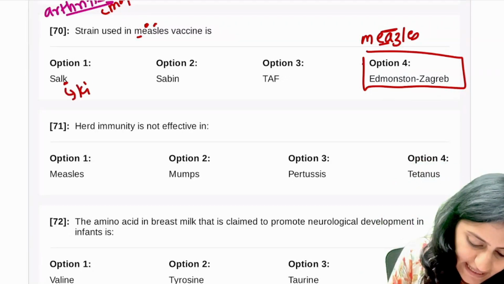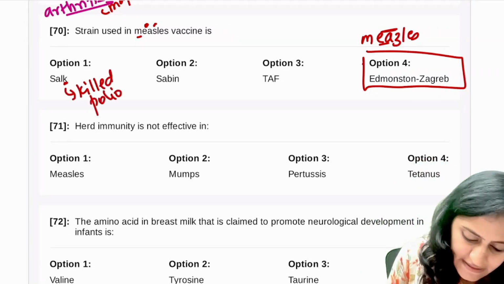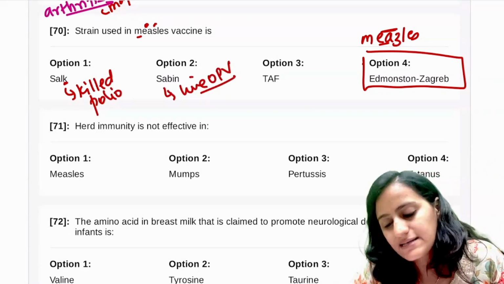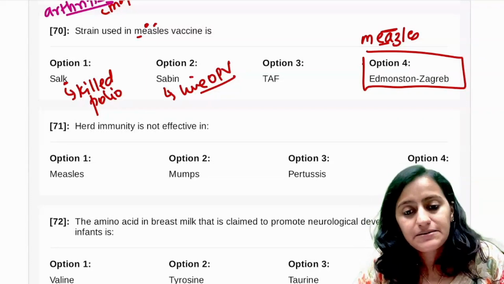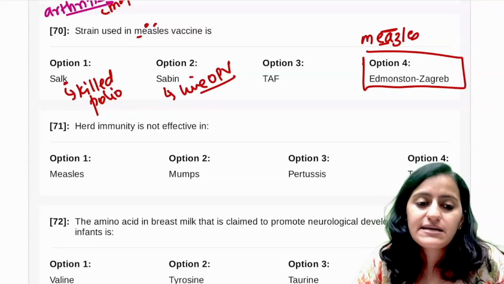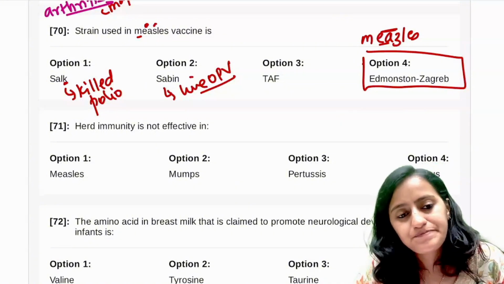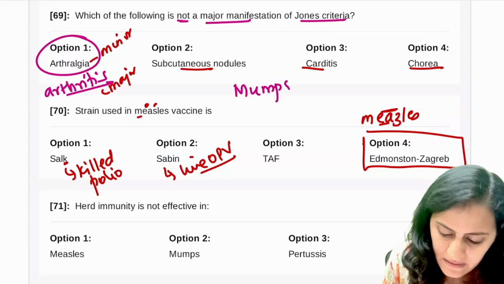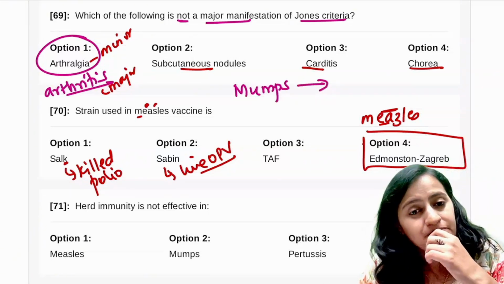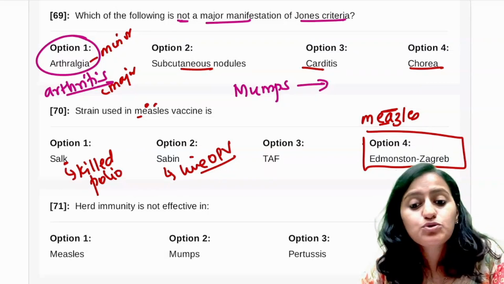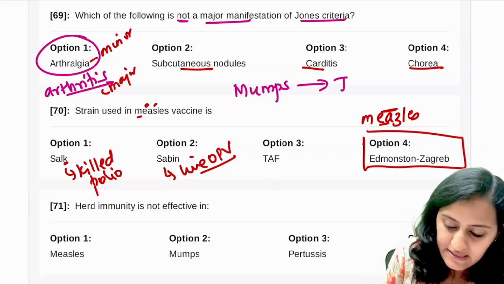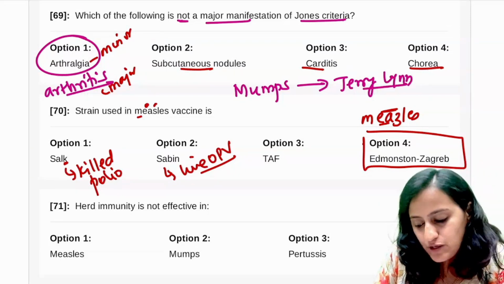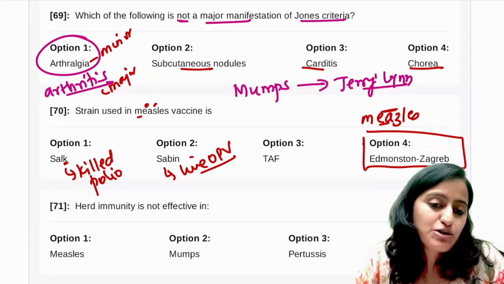Salk is K, killed polio vaccine. Sabin is live polio vaccine, that is the OPV is live. Salk is killed polio. Edmonston, Zagreb is measles. Okay. Which strain is there in mumps? Remember, mumps jumps. Who keeps jumping? Tom and Jerry, right? So Jeryl Lynn strain, that is what you have in mumps.